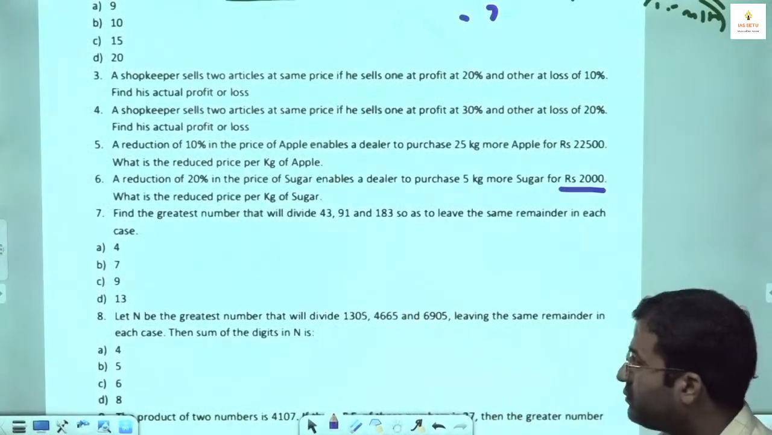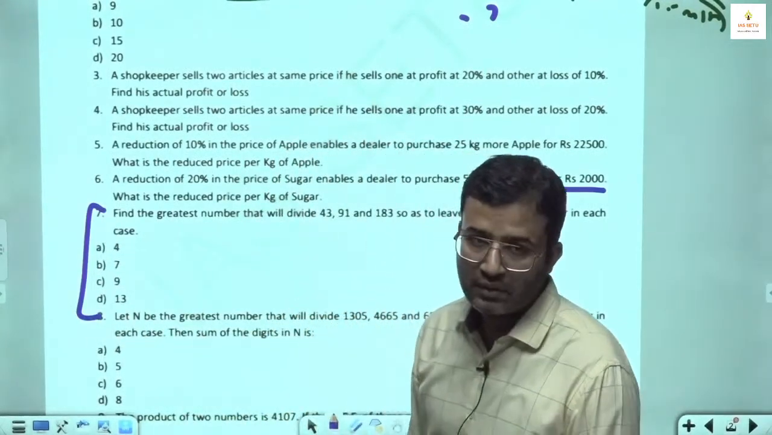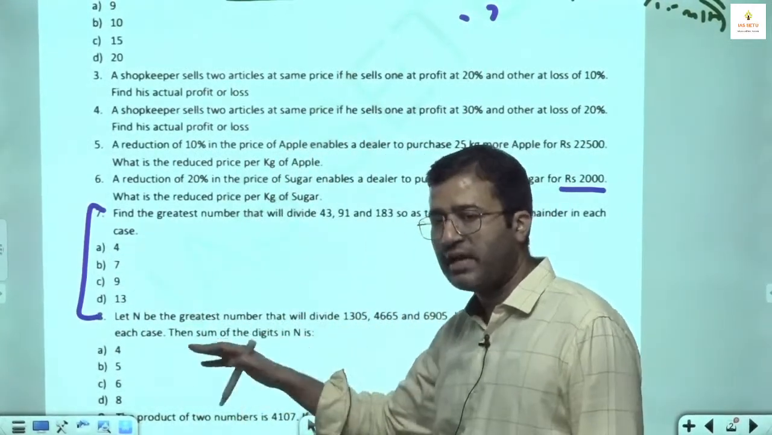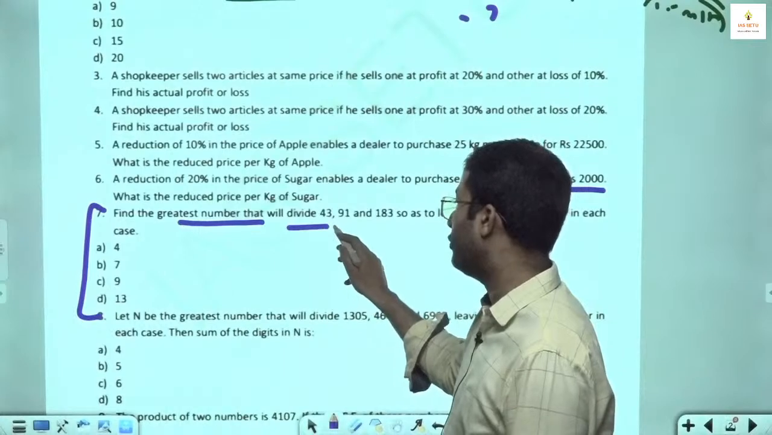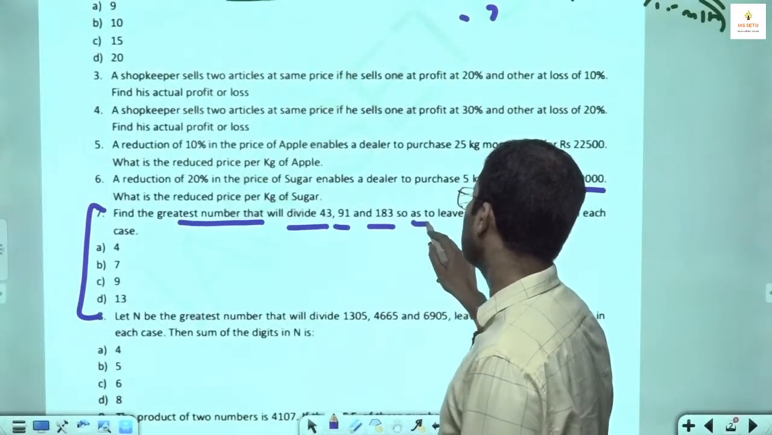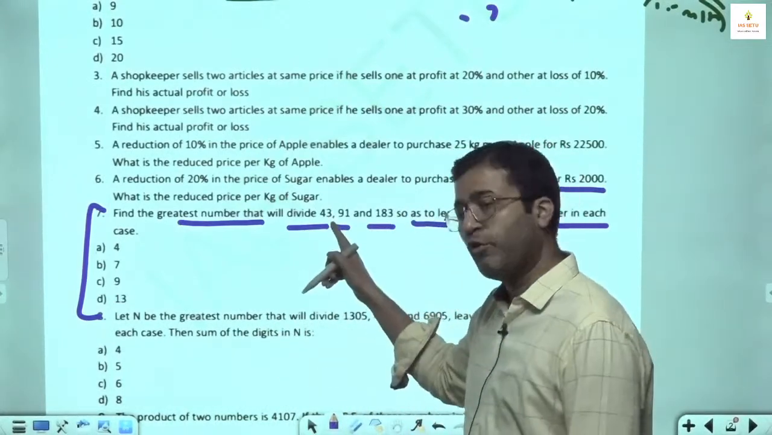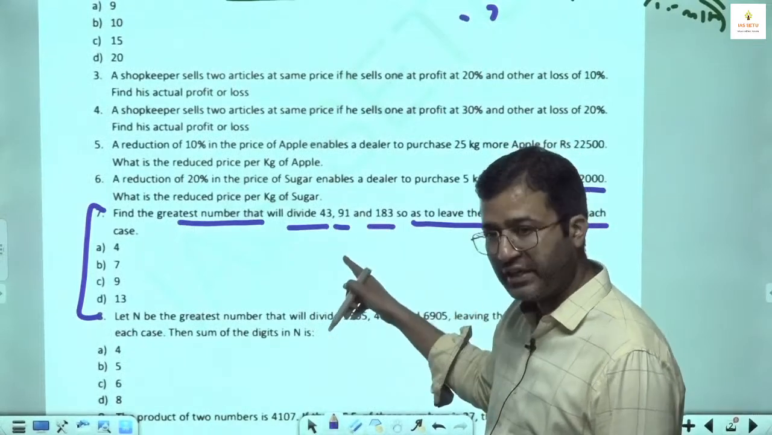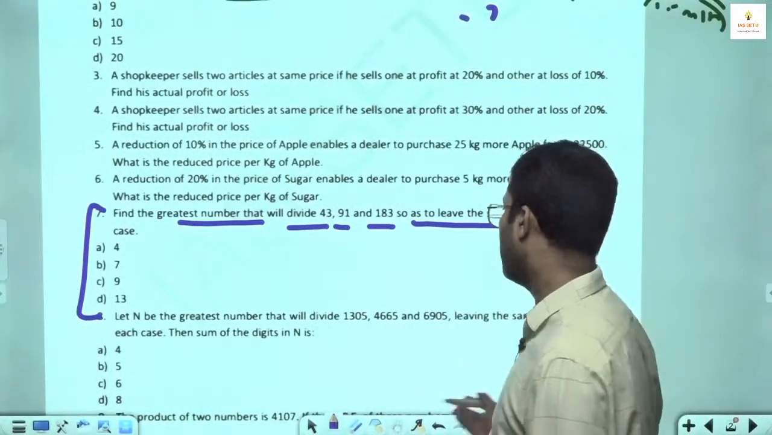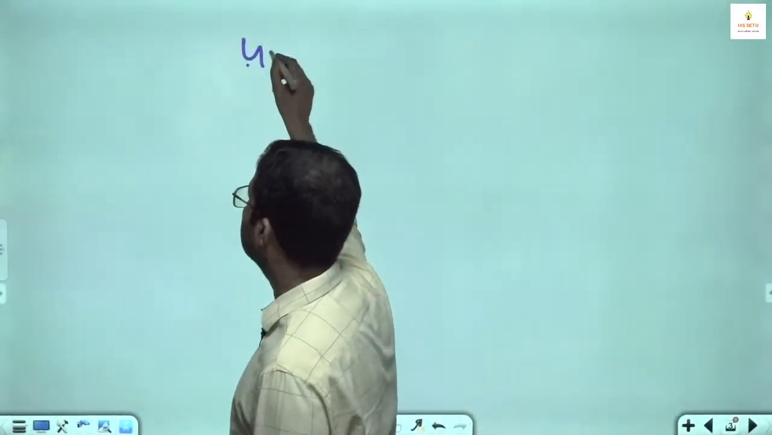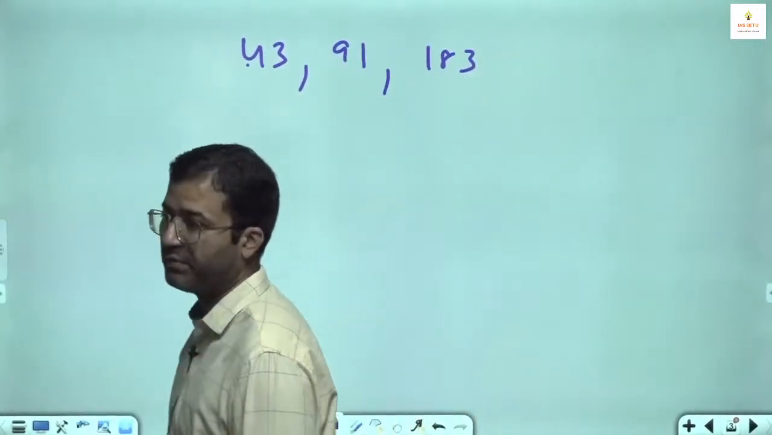Now next, in the self revision handout I have given this type of question, so I included some extra types of LCM and HCF in the theme based lecture as well. Find the greatest number that will divide 43, 91, 183 so as to leave the same remainder in each case. So 43 will give the same remainder, 91 will also give the same remainder, and 183 also. We have to find the greatest number which on dividing 43, 91, 183 gives the same remainder.